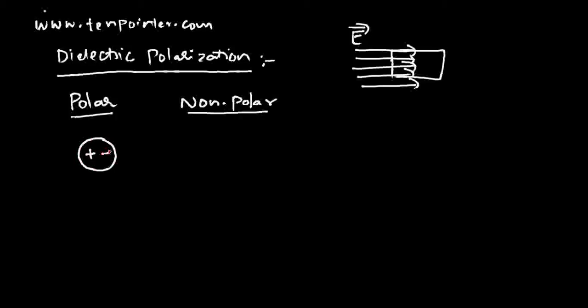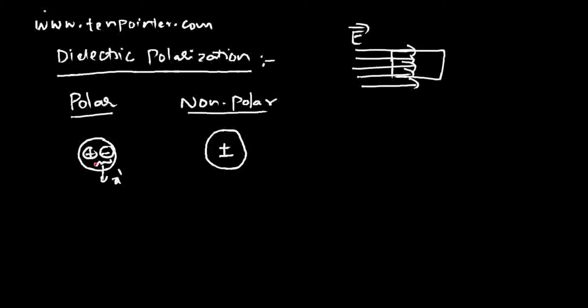For the case of polar type, they are permanently displaced. There is a permanent displacement between the centers of positive and negative charges for polar type dielectric molecules. For non-polar type dielectric molecules, the centers of positive and negative charges coincide. That means there is no displacement of the centers of positive and negative charges for this type.